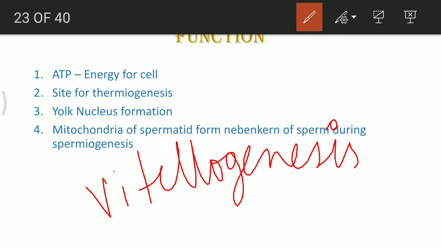Mitochondria is helpful in the formation of the spermatid, the middle part or the middle piece of the sperm, which is also known as nebenkern, and it helps in the process of spermiogenesis, the formation of sperm.